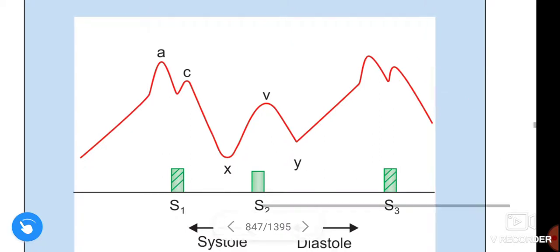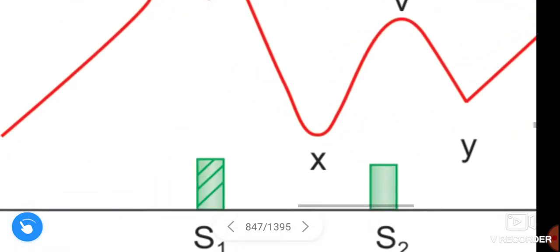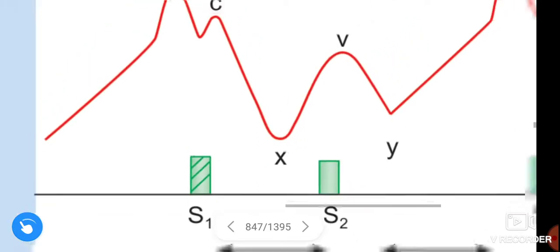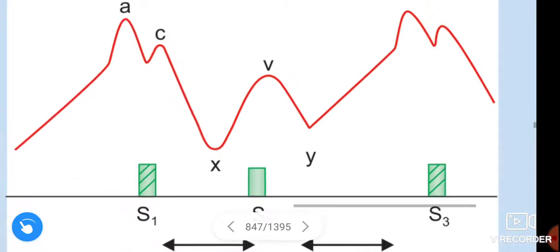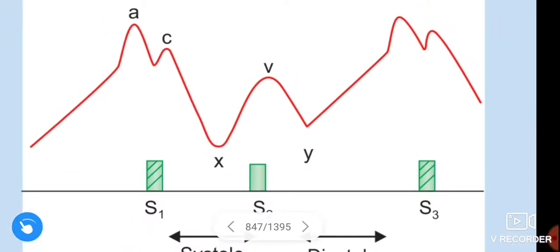Next, coming to the negative waves, X wave. The X wave is formed due to the fall in pressure in the right atrium, due to the relaxation of the right atrium.